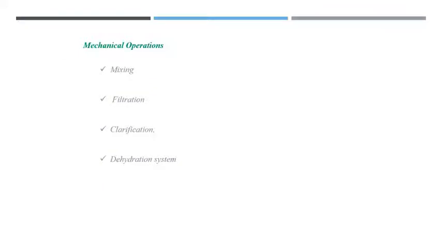Now next is mechanical operation. So in mechanical operation, we are changing the raw materials for many processes. So under the mechanical operation, the various methods are mixing, filtration, clarification, and dehydration system.